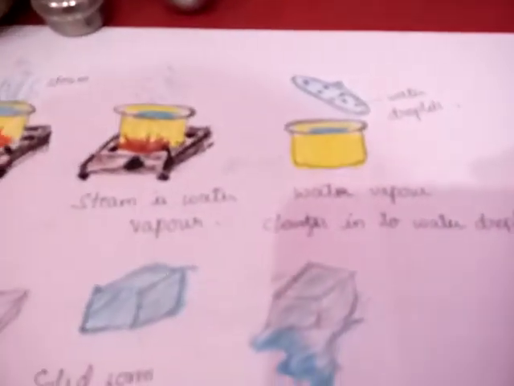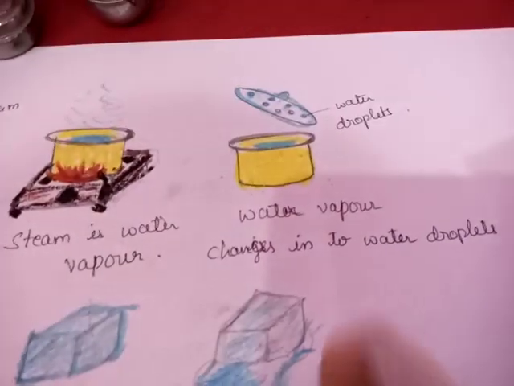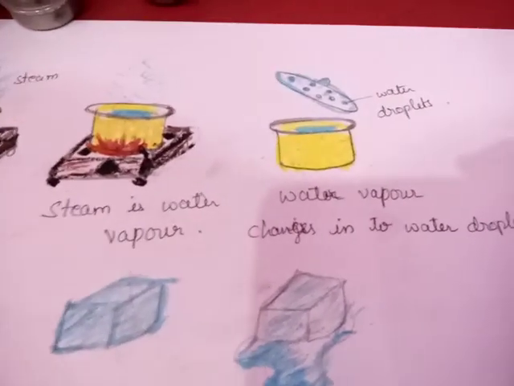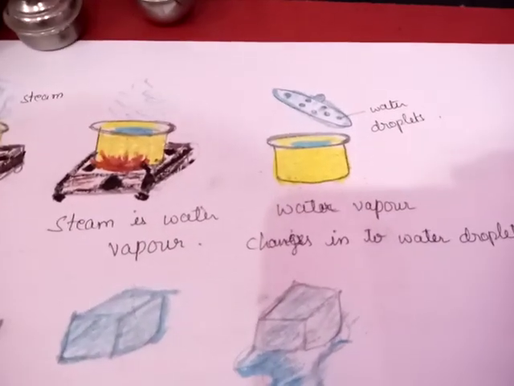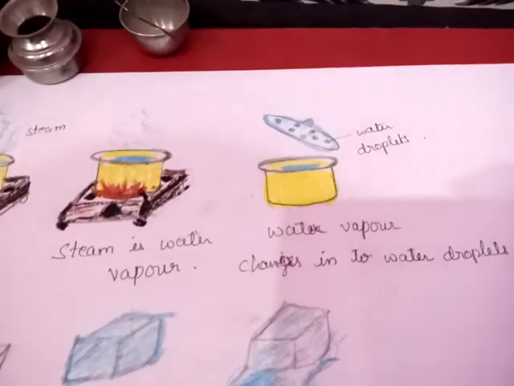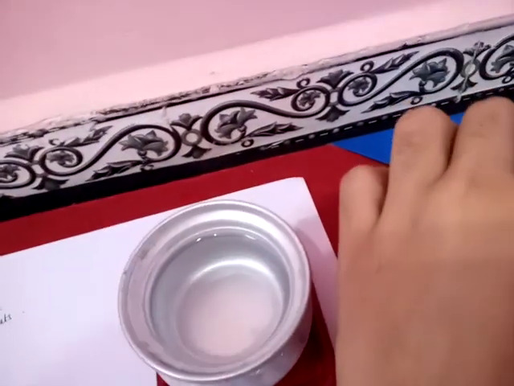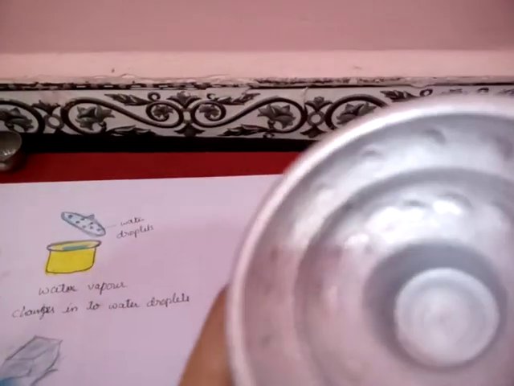And also, water vapor changes into water droplets. How? On cooling, the water vapor changes back into water droplets. As I have already kept a vessel here, you can see the small droplets.